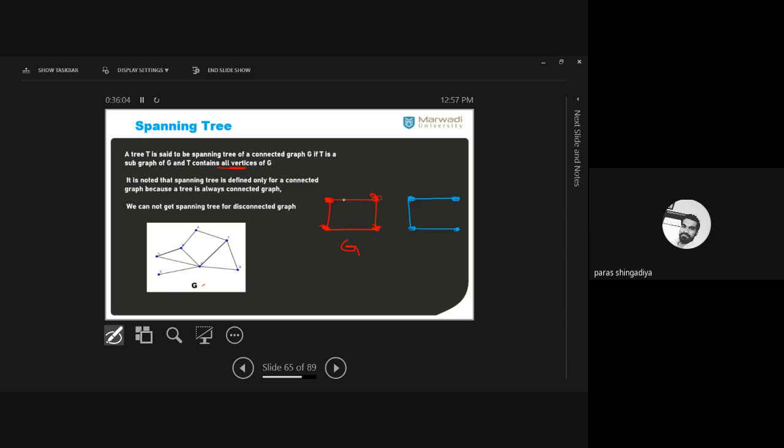And now this graph is given here. So here, how many vertices are there? 4 plus 3, 7 vertices are given. ठीक है? 7 vertex है graph में. And how many edges are there? That is 1, 2, 3, 4, 5, 6, 7, 8, 9 edges are given. 7 vertices with 9 edges. And now you have to create one of the spanning trees of this graph. इस graph को आपको एक tree में convert करना है. So how many edges do you have to remove to make this graph a tree?